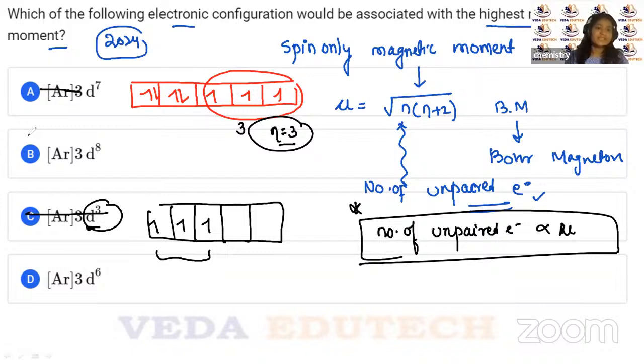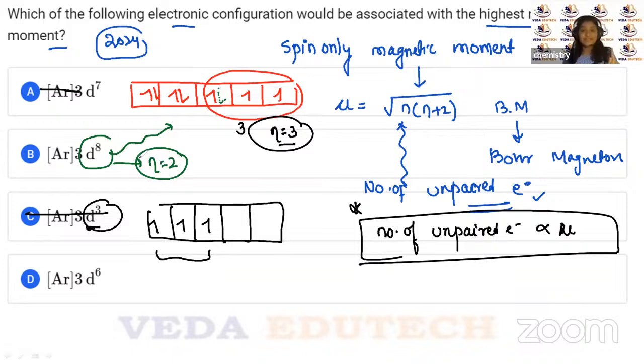Then looking at the other one, this is 3d8. So this is 3d7. So obviously for 3d8, one more electron is going to be here. Yes, if 3d7 is having 3 unpaired electrons, so definitely 3d8 is going to have 2 unpaired electrons.